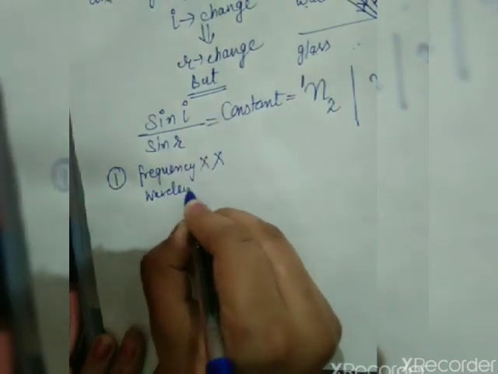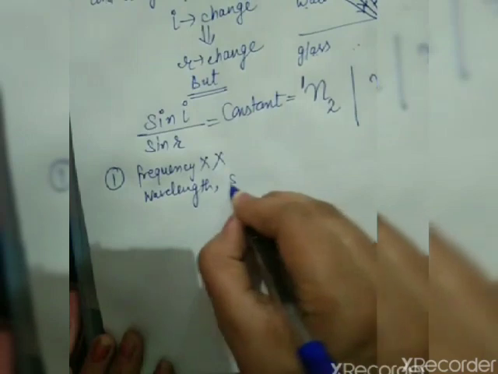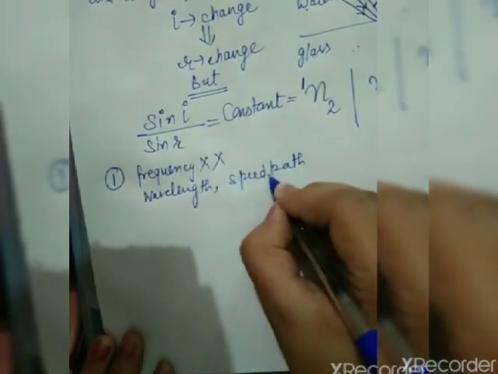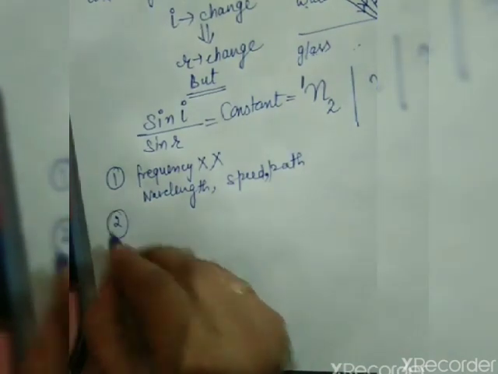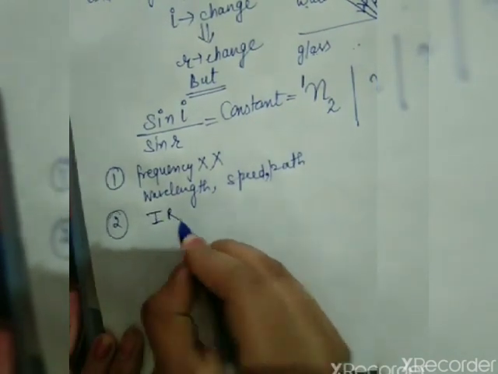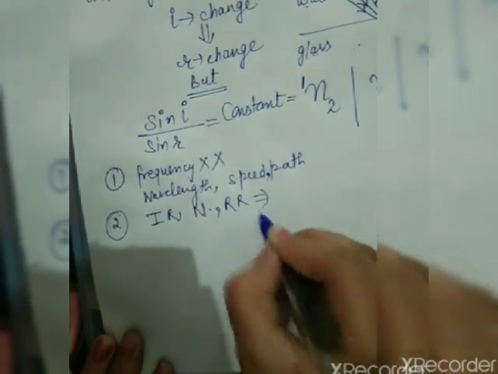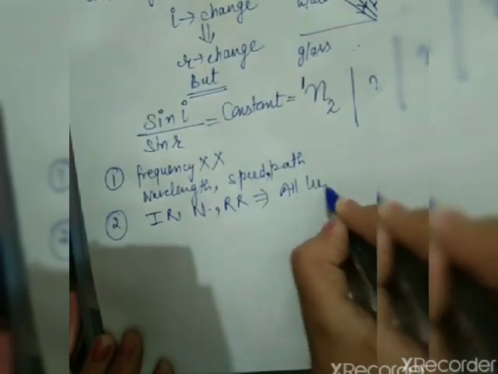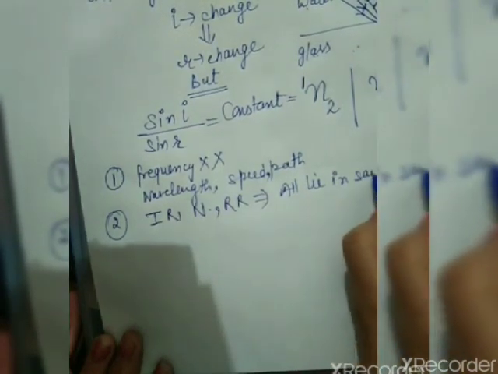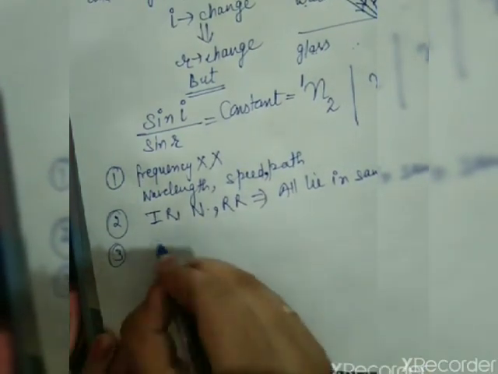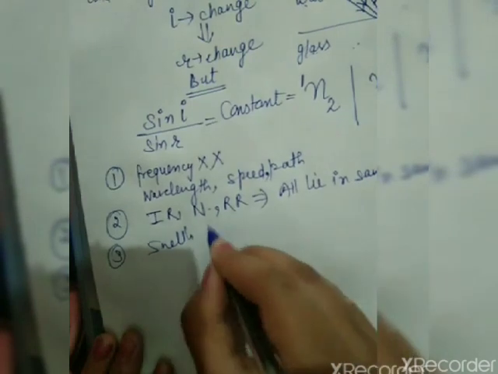Wavelength changes, speed or velocity changes, path changes. And the second: incident ray, normal and refracted ray all lie in the same plane. And the last is Snell's law, the most important law.